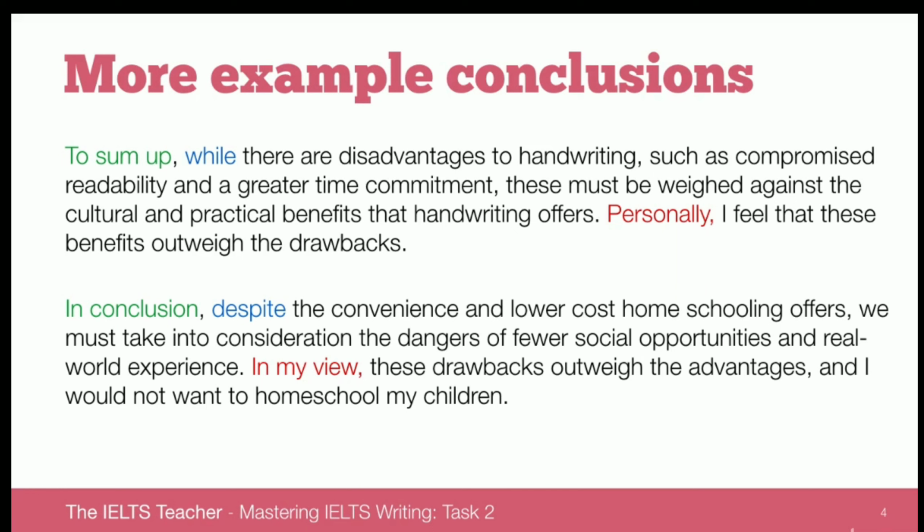So in the first conclusion, you can see how we've summarized our body paragraph ideas by writing phrases like compromised readability, greater time commitment, cultural and practical benefits. And in the second conclusion, you can see convenience and lower cost, dangers of fewer social opportunities and real-world experience. So a very clear summary of the ideas put forward in the body of the essay.